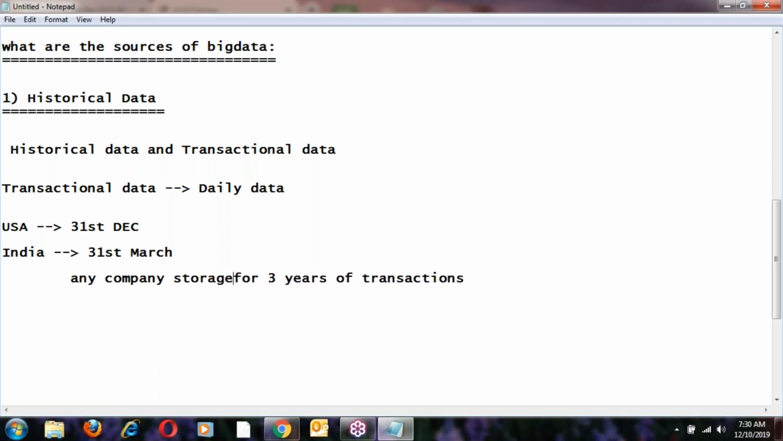Any company's storage capacity is for only 3 years of transactions. Of course, some companies maybe 5 years of transactions also. They will maintain the last 3 years of transactions. The best example is the banking system.